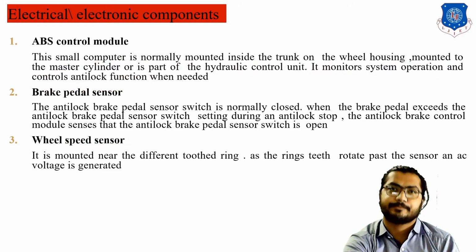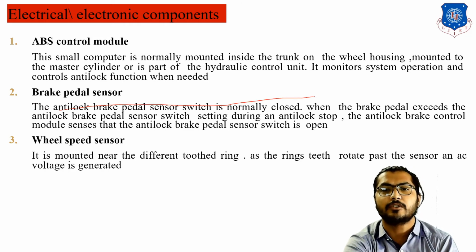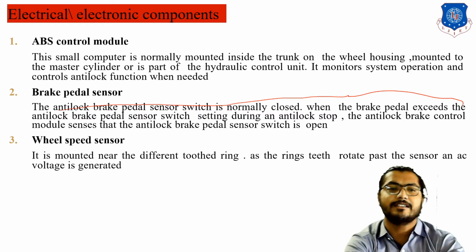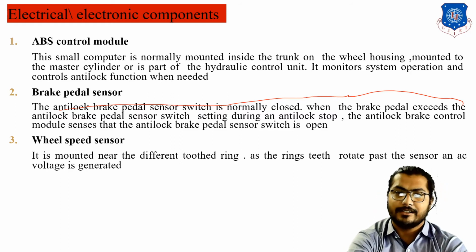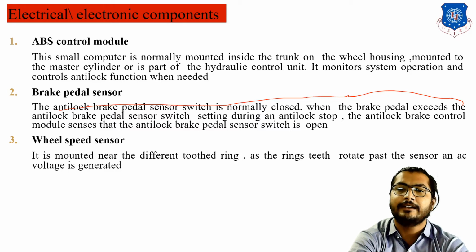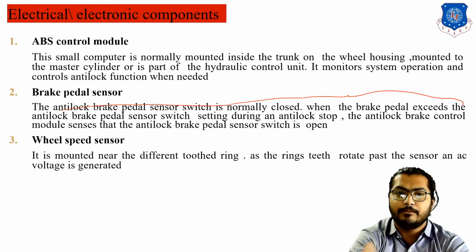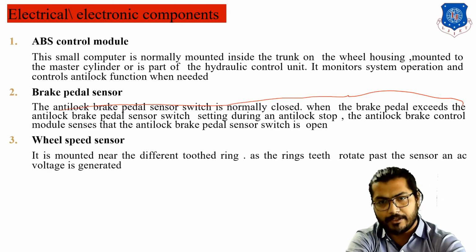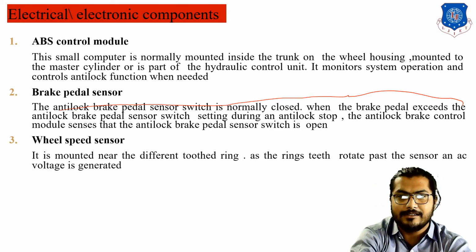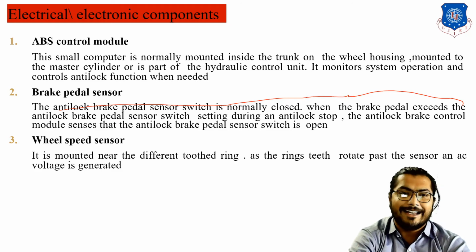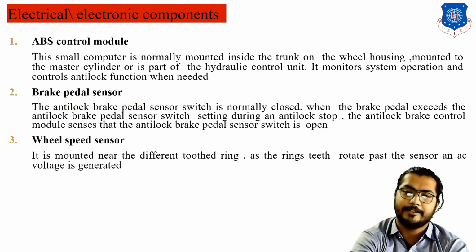Brake pedal sensors. What is a brake pedal sensor? The anti-lock brake pedal sensor switch is normally closed, and when the brake pedal exceeds the anti-lock braking pedal sensor switch setting during the anti-lock stop, the anti-lock brake control module senses that the switch is open. That means it senses whether your pedal is switched on or off. And the wheel speed sensor is mounted near a toothed ring, and as the ring teeth rotate past the sensor, an AC voltage is generated.